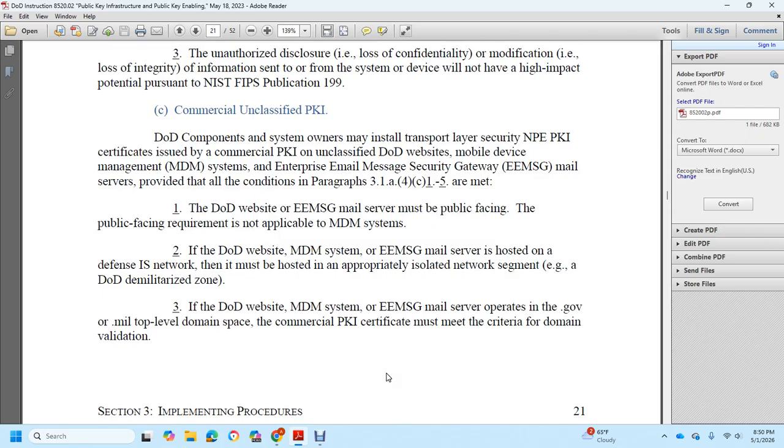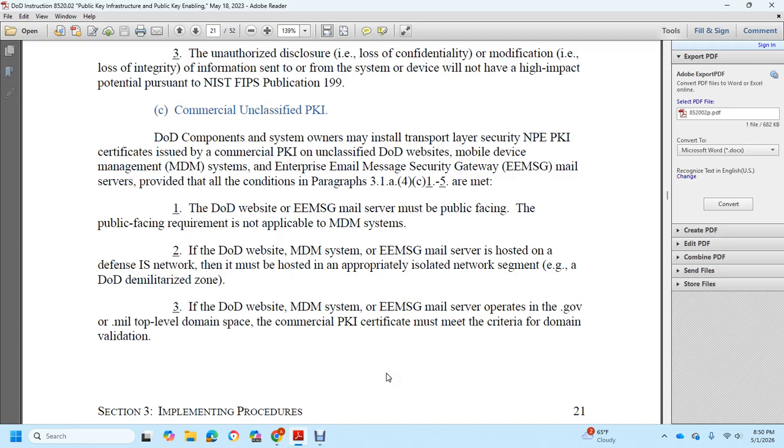Commercial unclassified public key infrastructure. The component system owners may install a transparent layer certificate, the NPE public key infrastructure certificate issued by the commercial public key infrastructure, on DoD websites, mobile device management systems, and enterprise email message security gateway mail servers, provided with the condition in paragraph 3.1.a.4.c.15 of the DoD website policy.